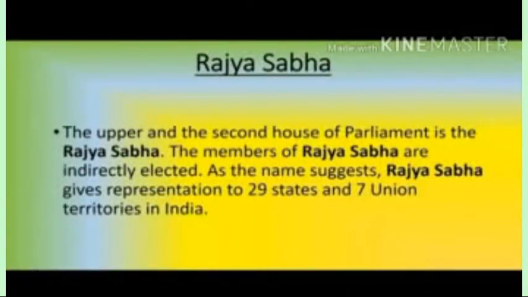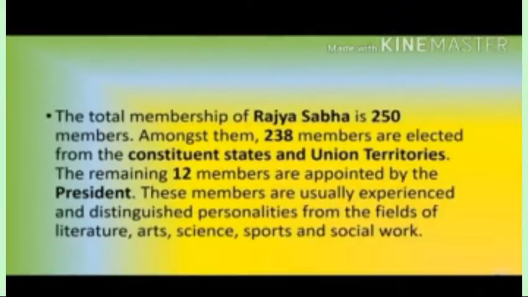Now we will see Rajya Sabha. The upper and the second house of Parliament is the Rajya Sabha. The members of Rajya Sabha are indirectly elected. As the name suggests, Rajya Sabha gives representation to 29 states and 7 union territories in India. The total membership of Rajya Sabha is 250 members.